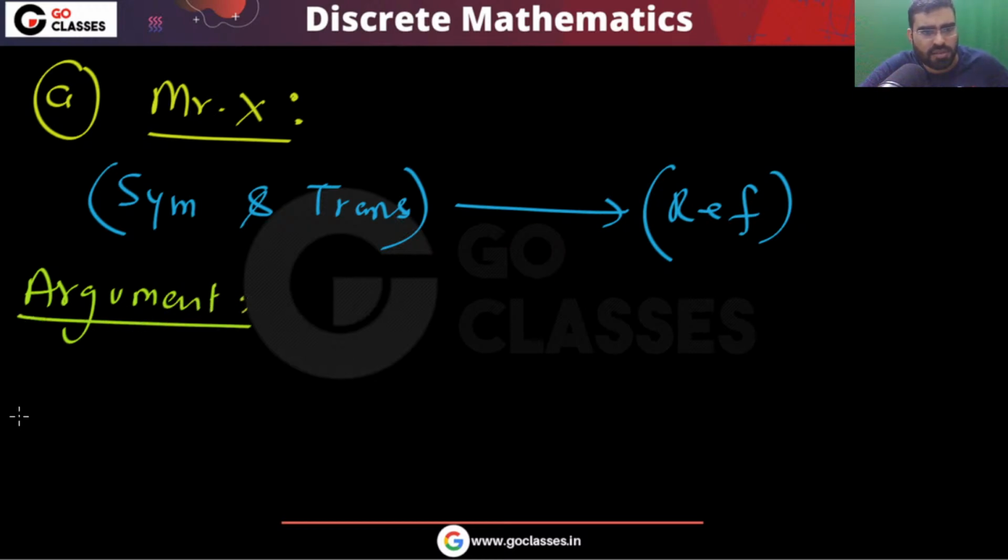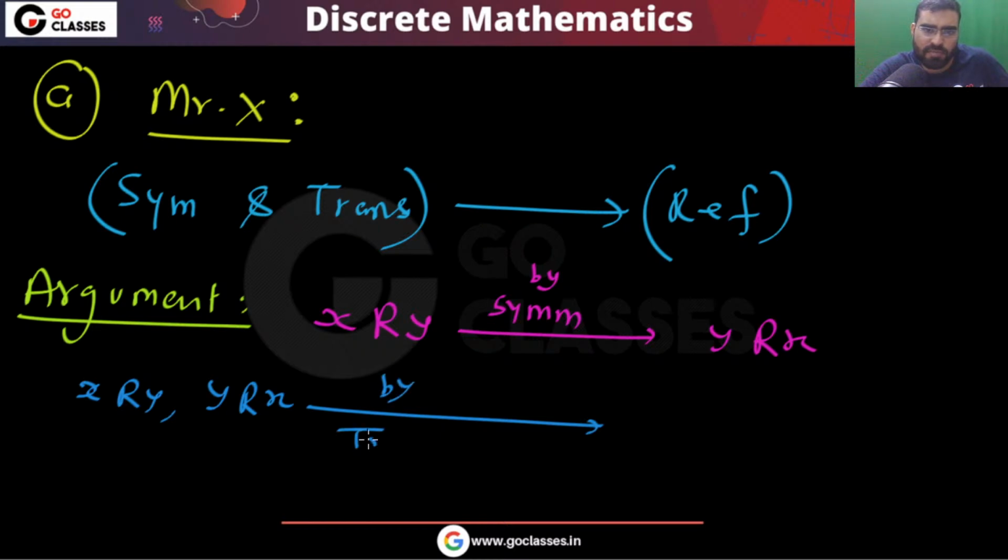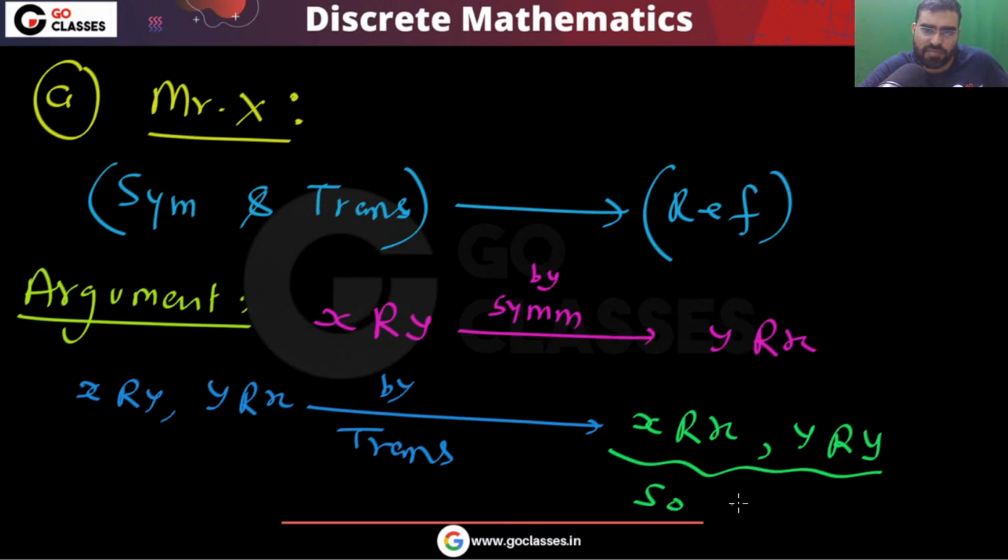The argument is that, see, if X is related to Y, then automatically by symmetry Y will be related to X. Now you can notice that X is related to Y, Y is related to X. By transitivity, what will happen? By transitivity, X related to X, Y related to Y. So reflexive. What is the problem in this argument?